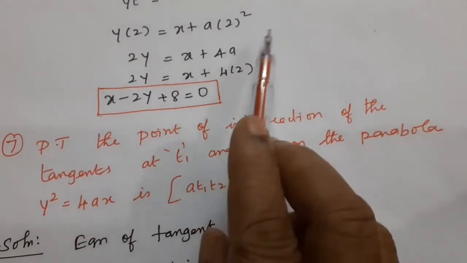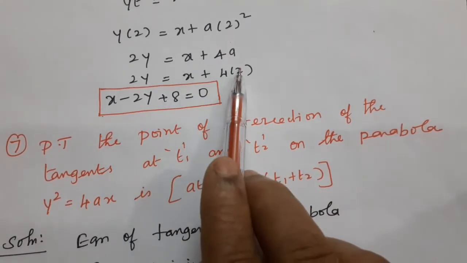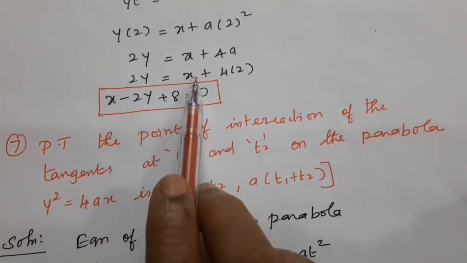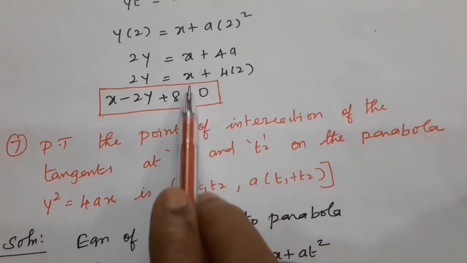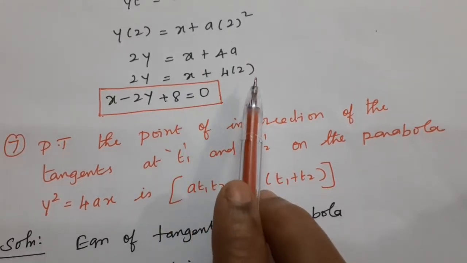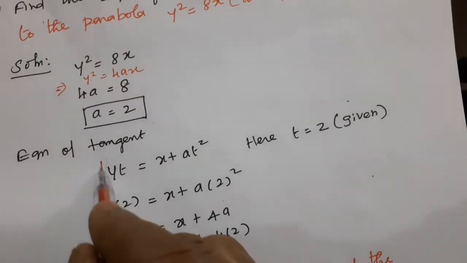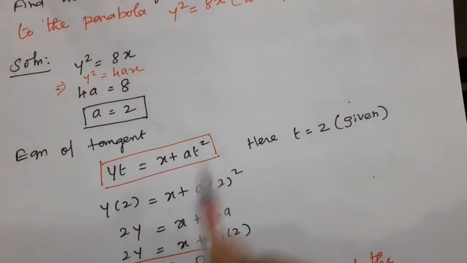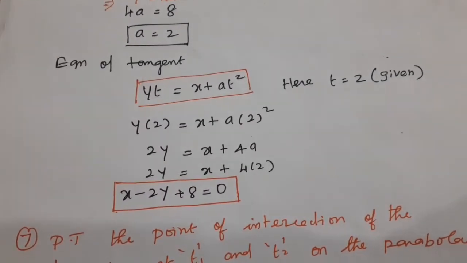Substitute the values of t and a. So a = 2, giving x + 4·2 = x + 8. Now arranging in standard form: x - 2y + 8 = 0. This is the equation of the tangent in parametric form when t = 2. This formula is very important: yt = x + at².